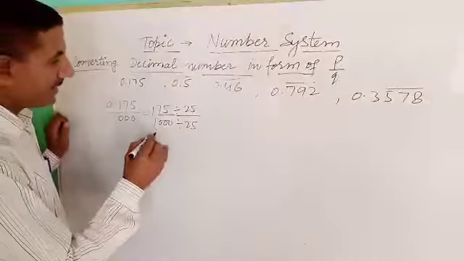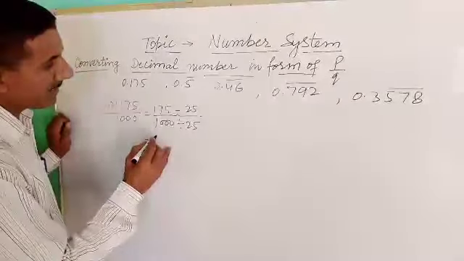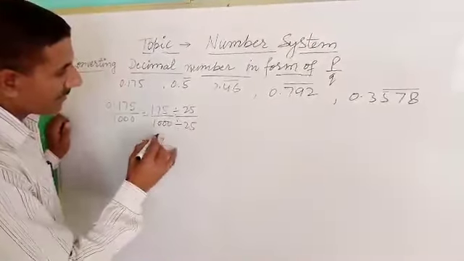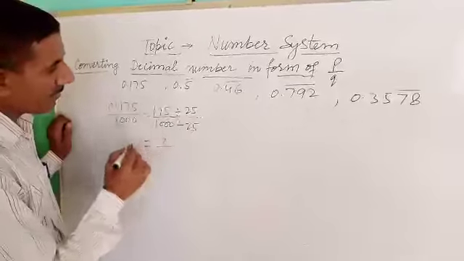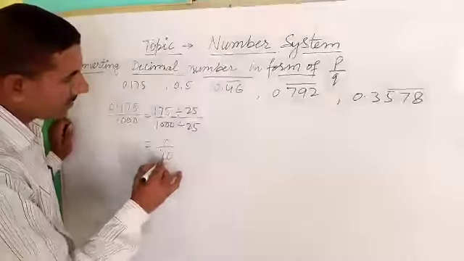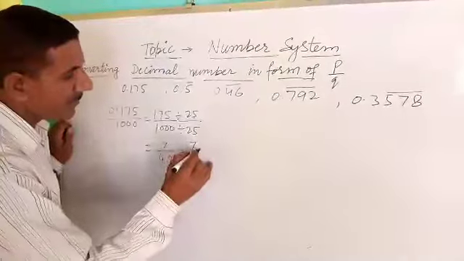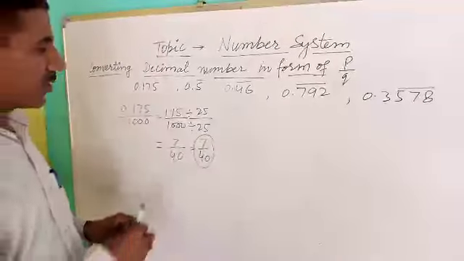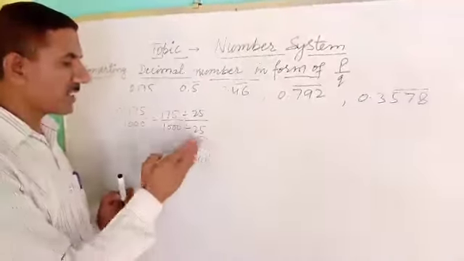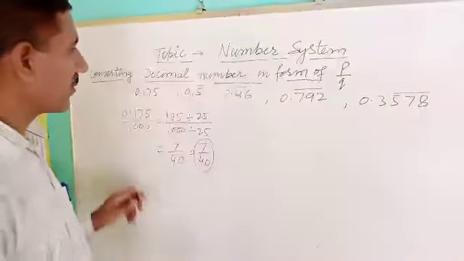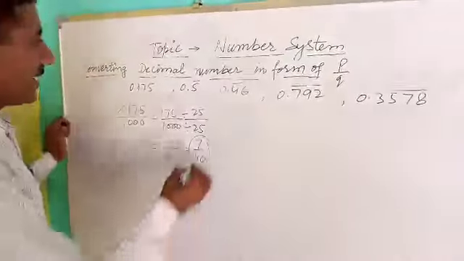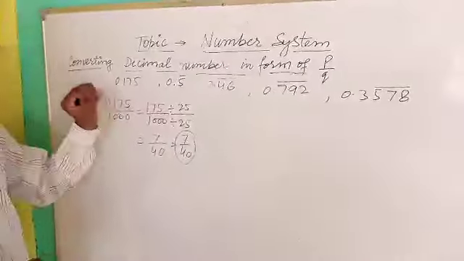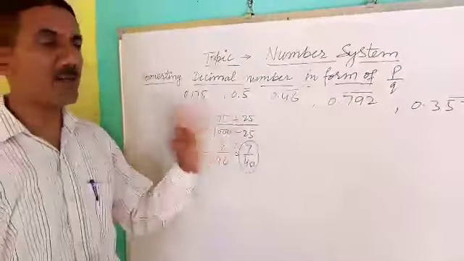175 divided by 25 is 7, and 1000 divided by 25 is 40. So 7 upon 40 is in the form of P upon Q, where 7 is P and 40 is Q. Q is not equal to 0, 40 is not equal to 0, so it is also a rational number in the form of P upon Q. In that case we solve this number in this form when the decimal number is in terminating form.